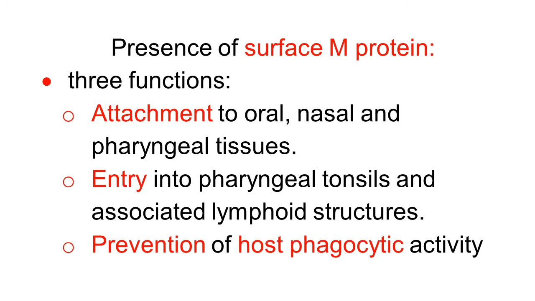Second function is entry of this organism into the pharyngeal tonsil and associated lymphoid structures. And the third function is it prevents the host phagocytic activity, so that the host immunity or neutrophils are not able to phagocytose S. equi.